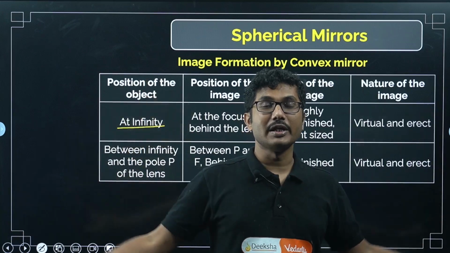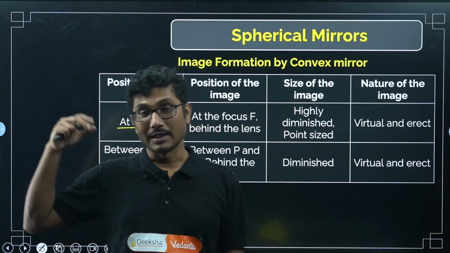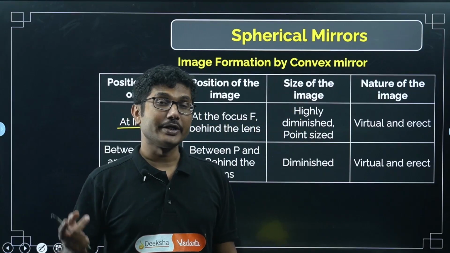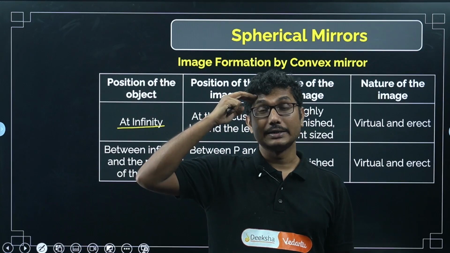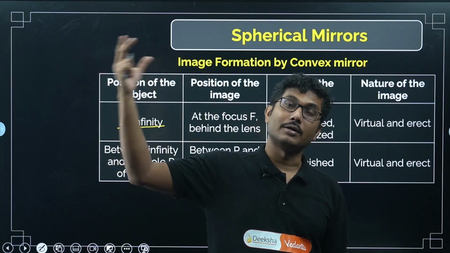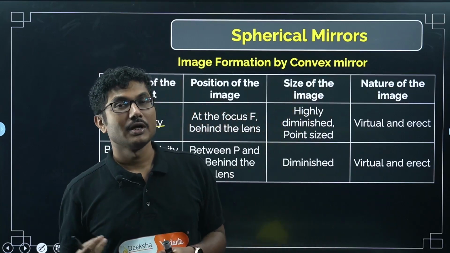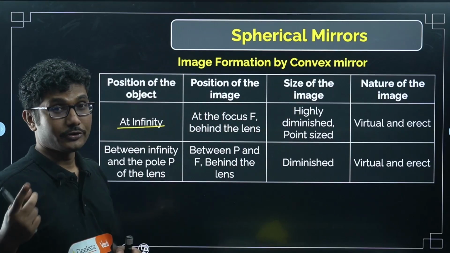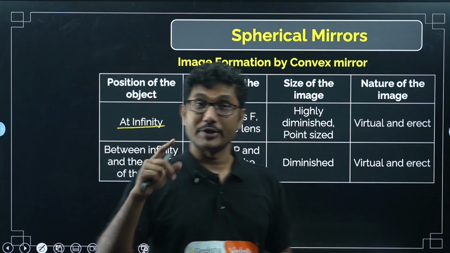But if you are using a very large mirror, like it is done in different observatories, there is a very large mirror located in Aries. They focus the light from distant stars and observe the images. Aryabhatta Institute of Astronomy and Physics, so you can check there.